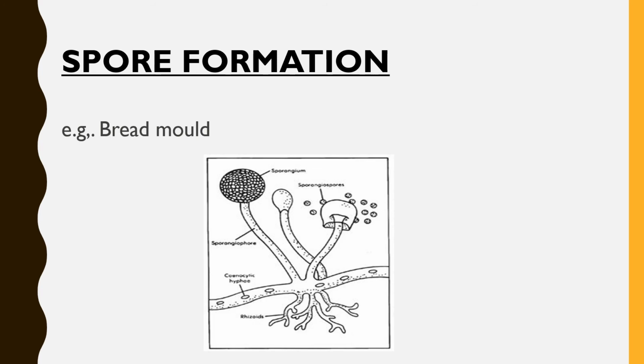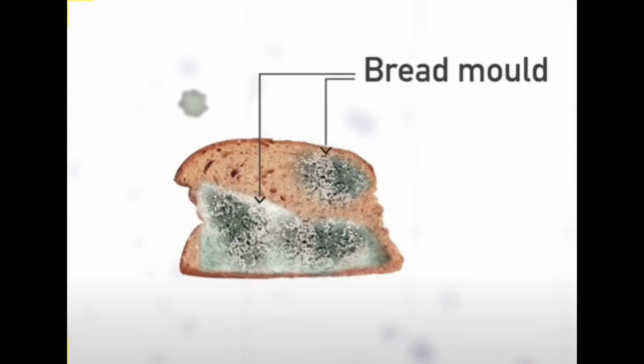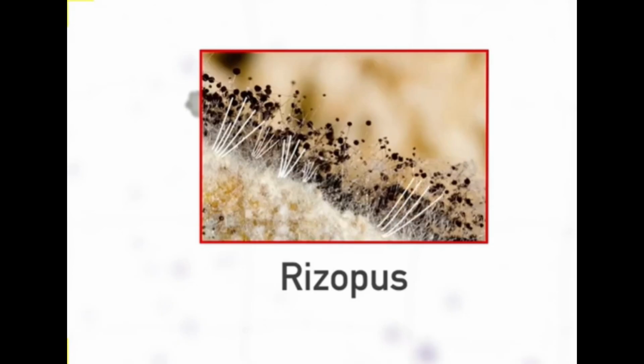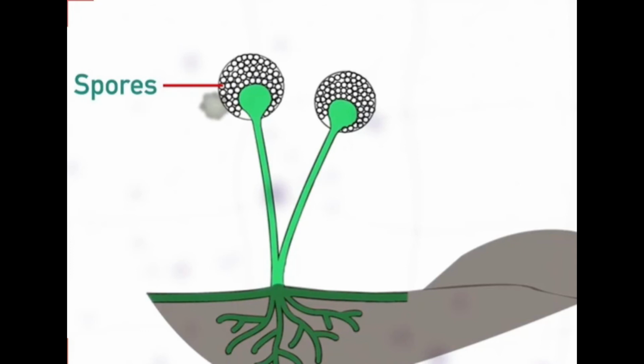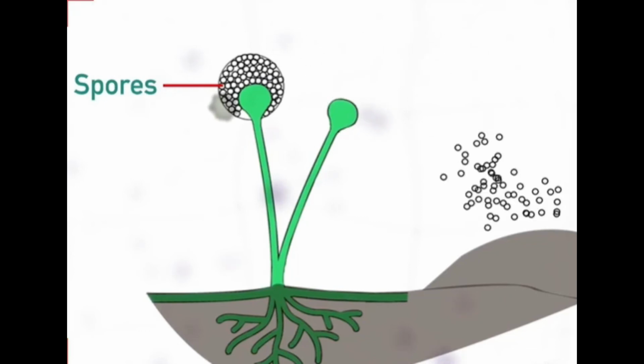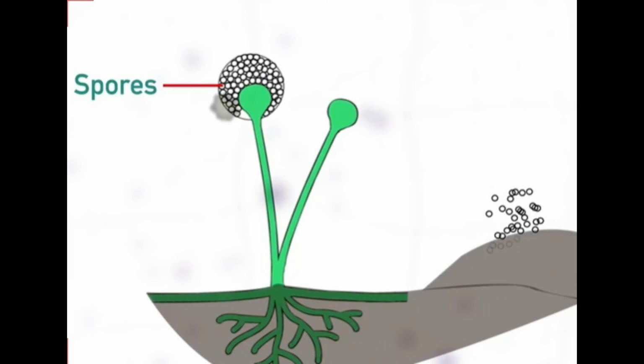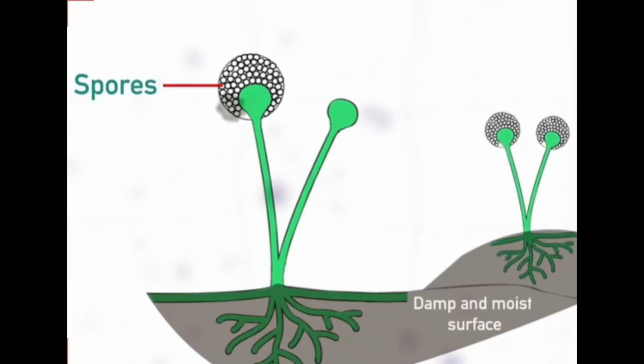Now, let's talk about spore formation. The famous example of this is bread mould. The technical name of this is Rhizopus. The sporangia is basically the reproductive structure containing spores. When the bread mould matures, the sporangia bursts to release spores into the air, which settle on a moist surface and regrow into new bread mould.